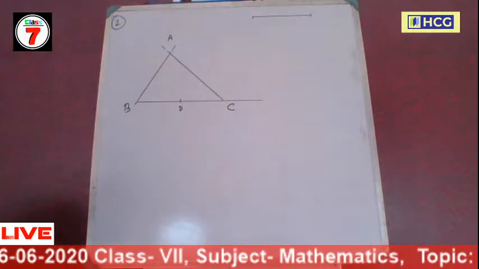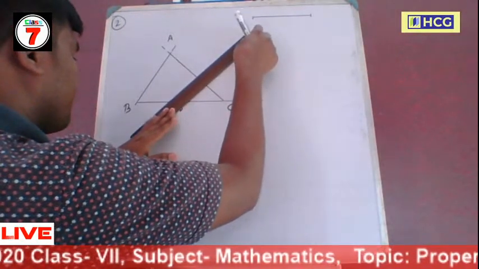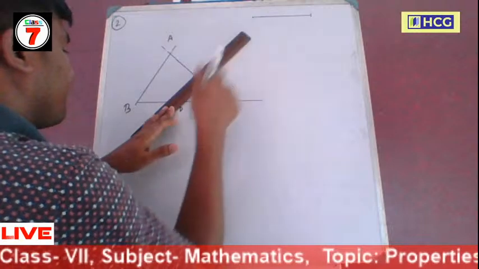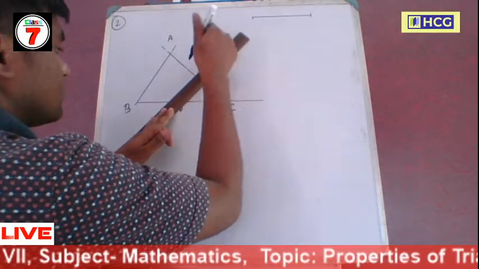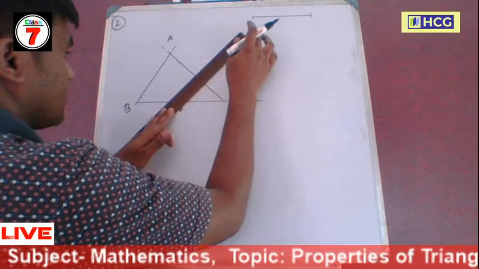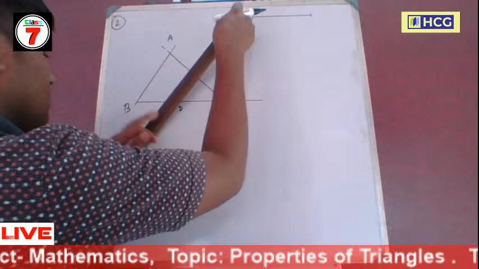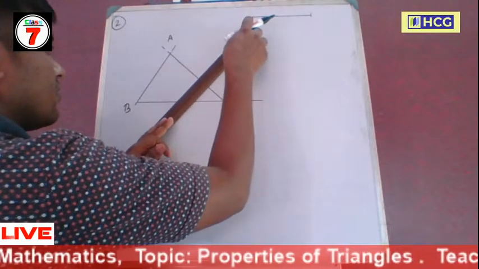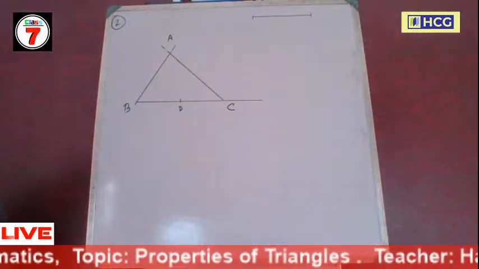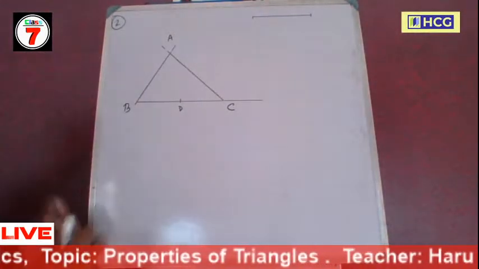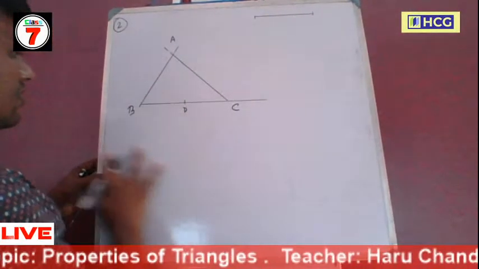Now take the middle point. This is the middle point. Similarly, bisect the side AC. Problem হচ্ছে করতে।